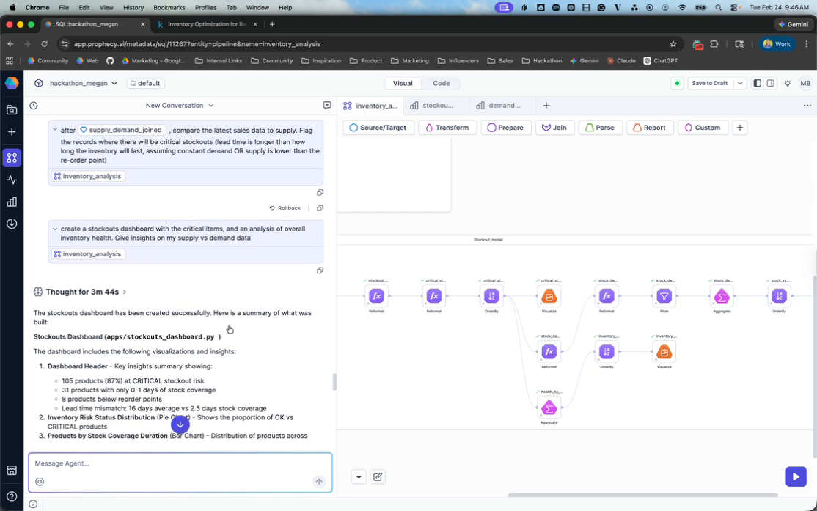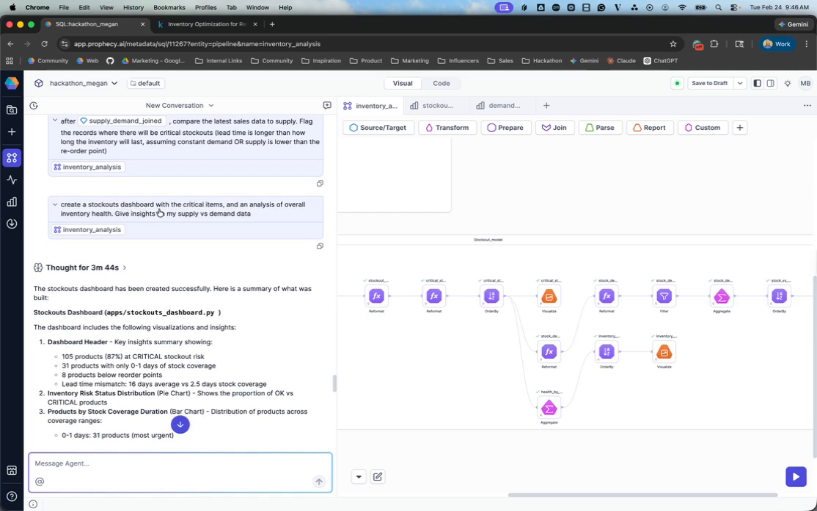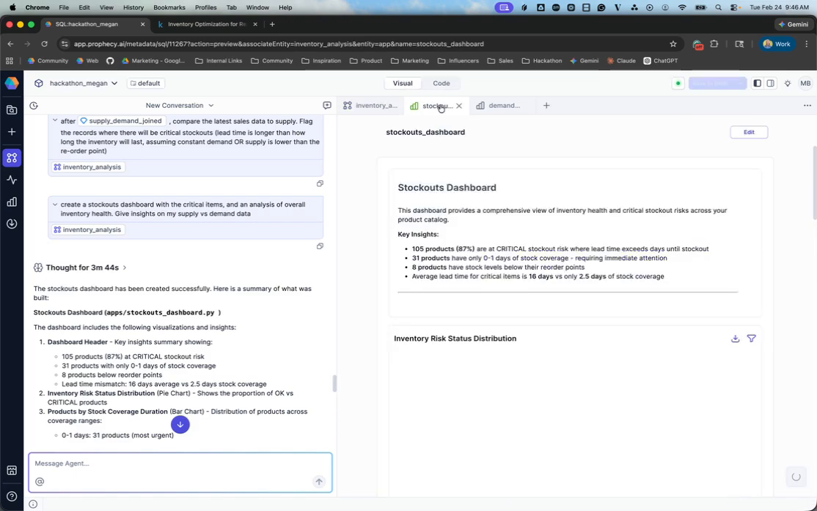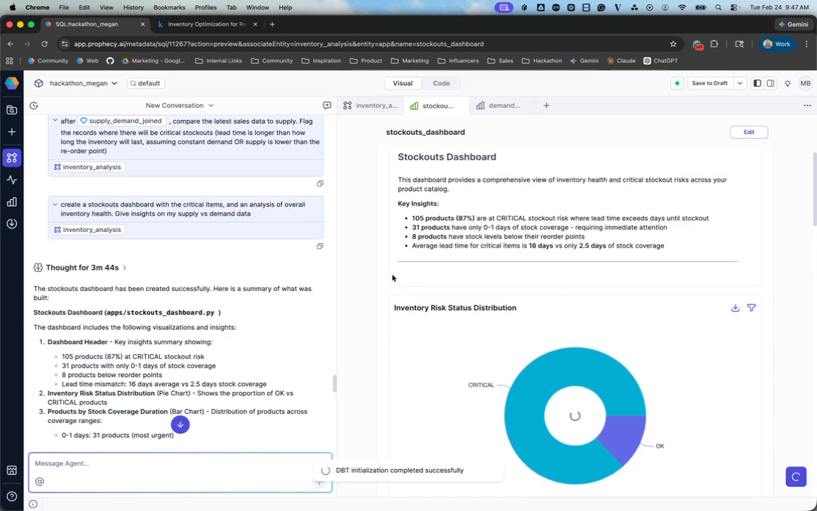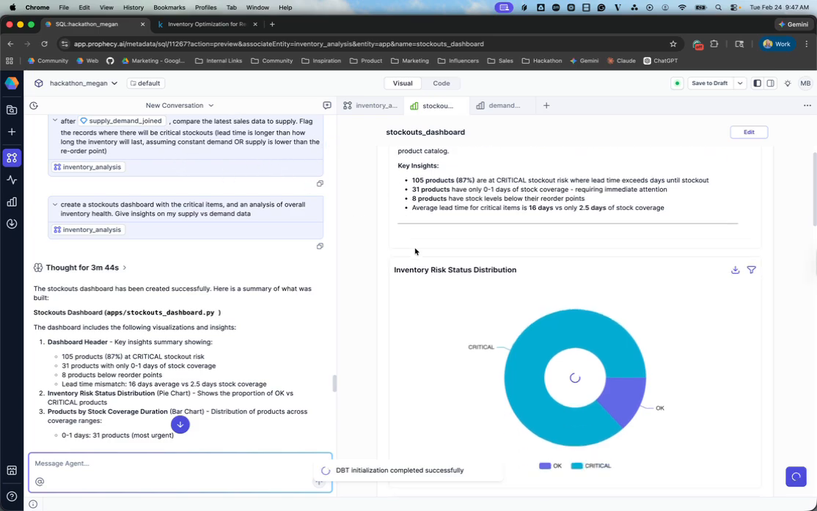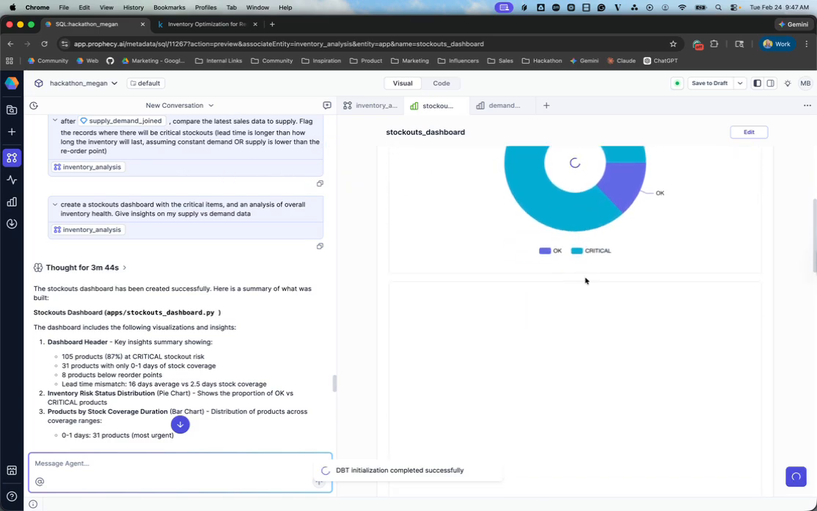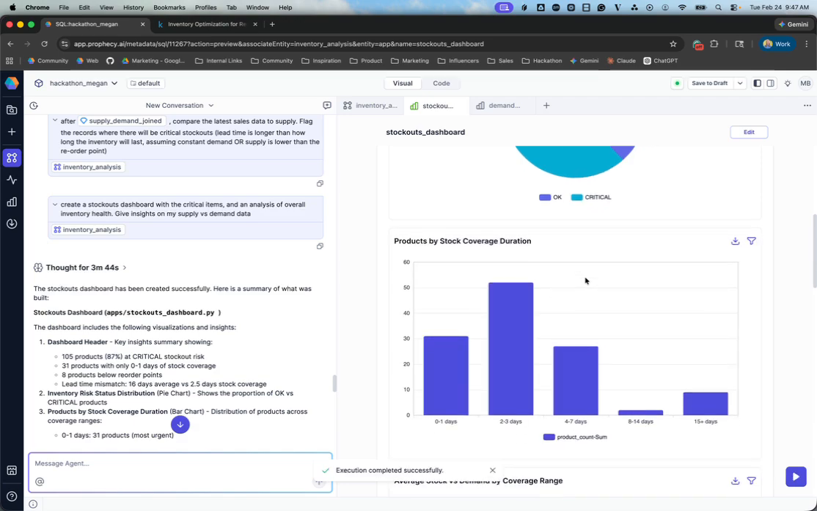So then I kind of gave AI free rein to say, create an analysis of overall inventory health. And that created a really interesting dashboard that I'll show real quick. So for this dashboard, basically AI went ahead and surfaced some key insights and determined some thresholds for inventory risk status. And once this loads, here we go.